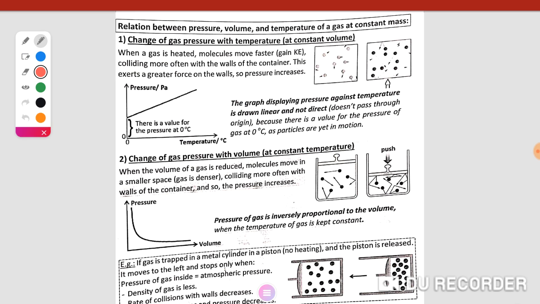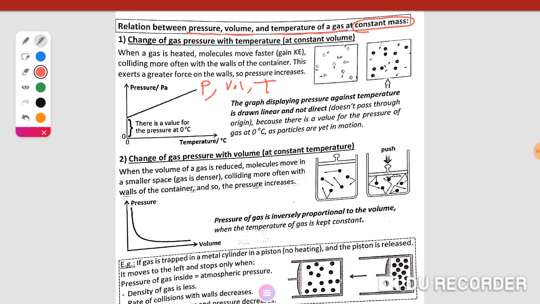Now we study the relation between pressure, volume, and temperature of a gas at constant mass. From the properties of a substance: number 1, pressure; number 2, volume; number 3, temperature. These are the 3 parameters affecting it.